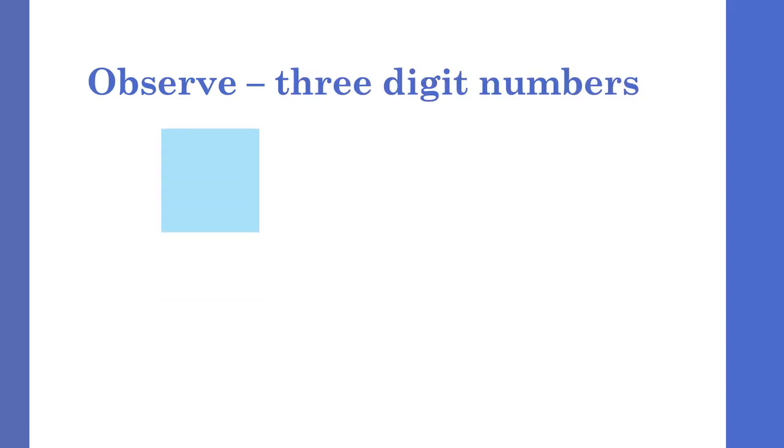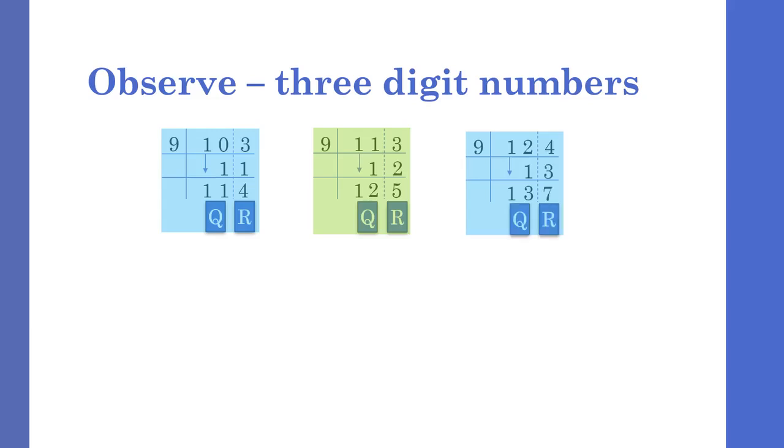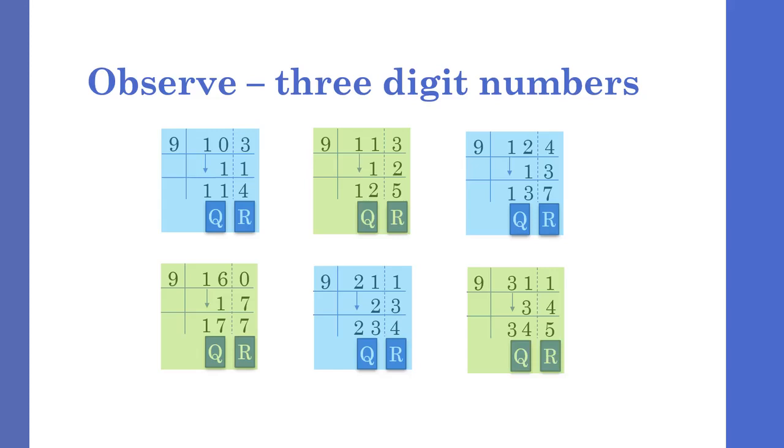Let us extend it to the 3-digit numbers. If you notice, the remainder and sum of digits are still the same, and by taking first digit down mechanically and adding it to the second digit of the dividend, we get the second digit of the quotient. And by adding it to the third digit of the dividend, we get the remainder. So our method works similarly for even the 3-digit numbers.